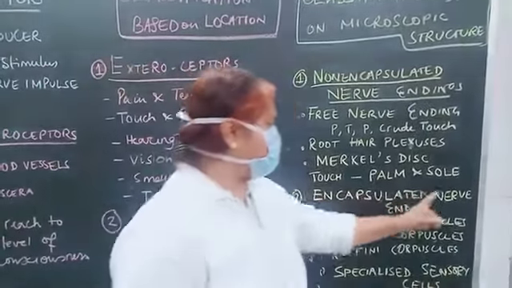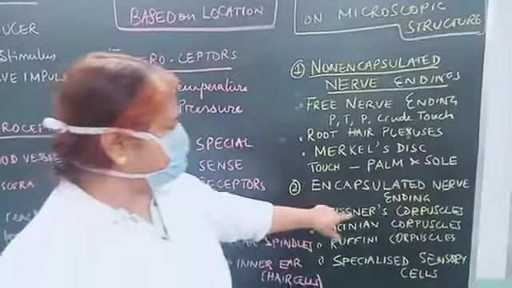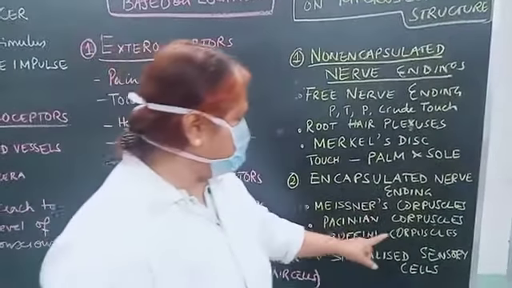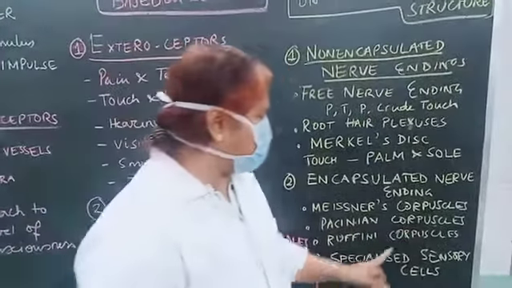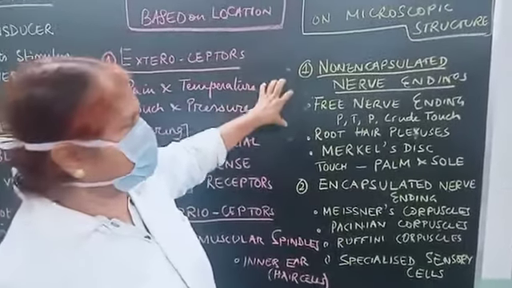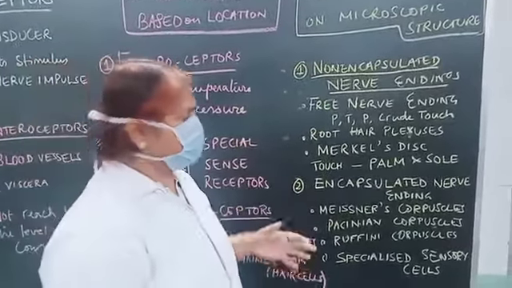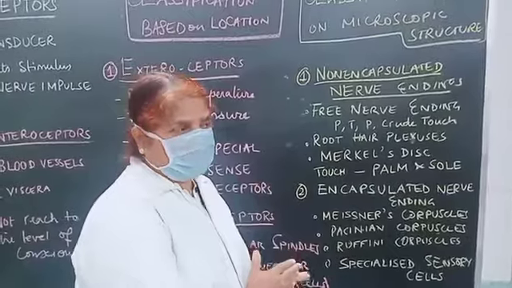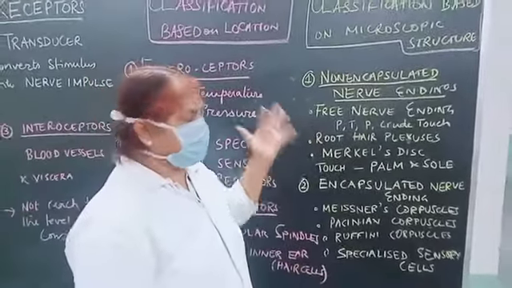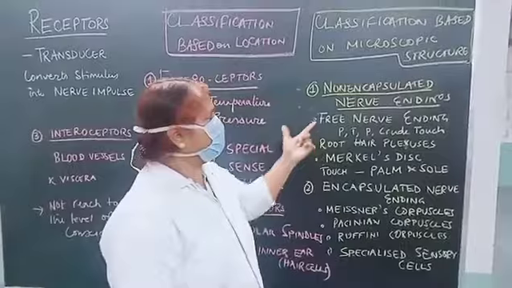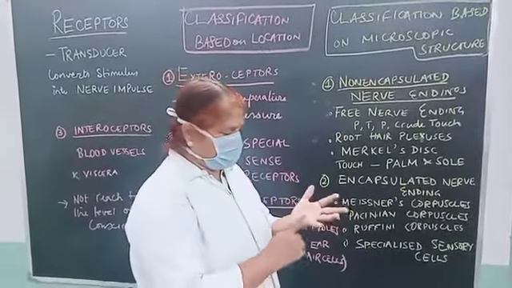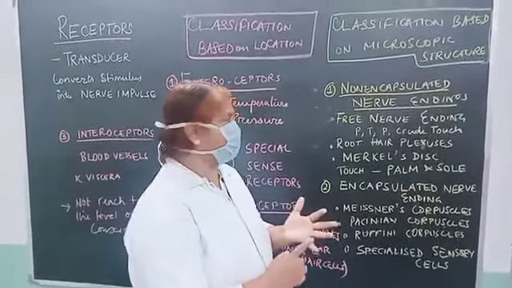Coming to the encapsulated nerve endings, they are the Meissner's corpuscles, the Pacinian corpuscles, the Ruffini corpuscles and specialized sensory cells. Though this is according to the microscopic structure, some of the neuroreceptors are encapsulated, some are not encapsulated. The non-encapsulated nerve endings are basically the free nerve endings, which carry pain, temperature, touch. The touch is crude touch and pressure.